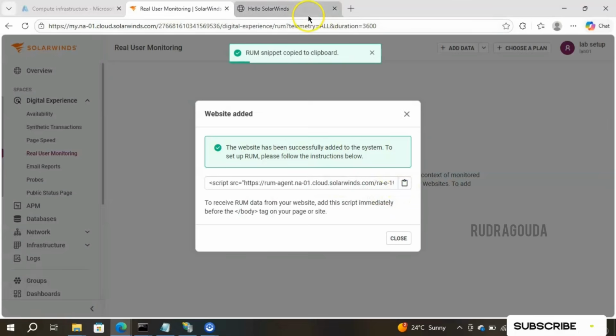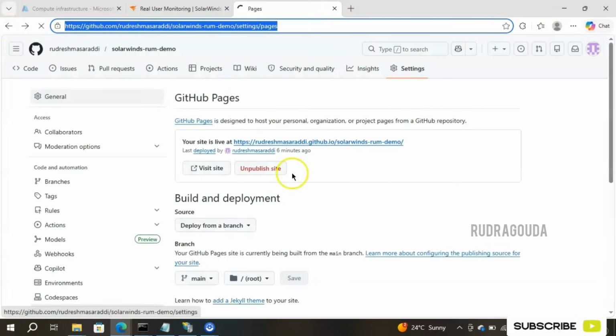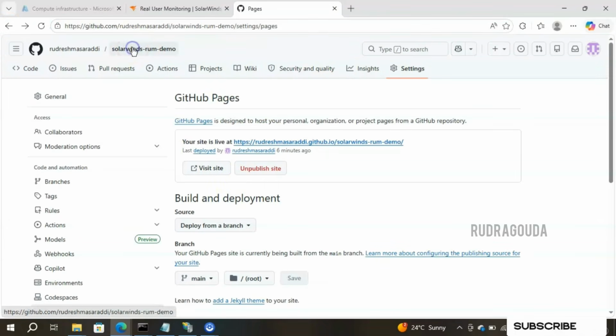Okay, I understood. I'll go to my website. Let me go to the GitHub again. Okay, so I'll go to my repository.